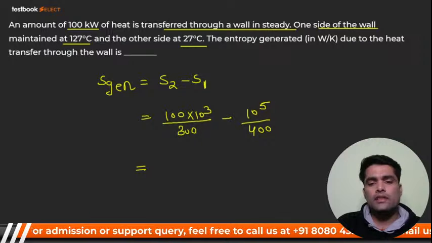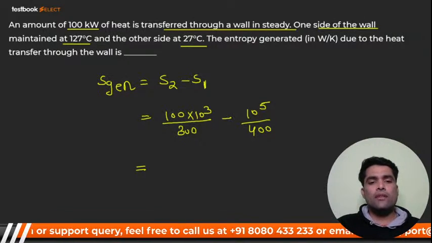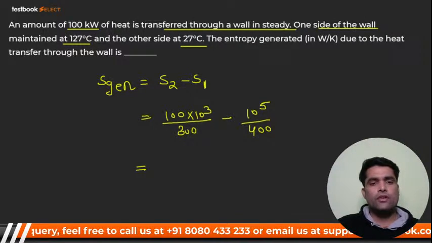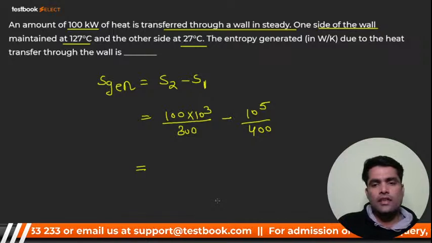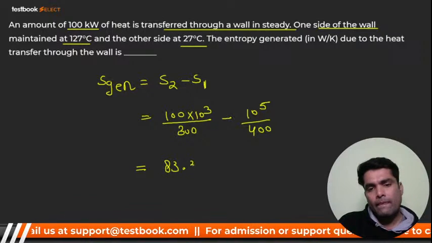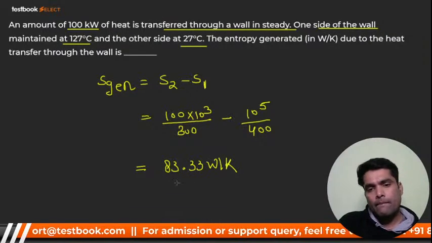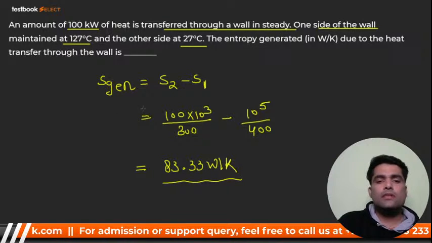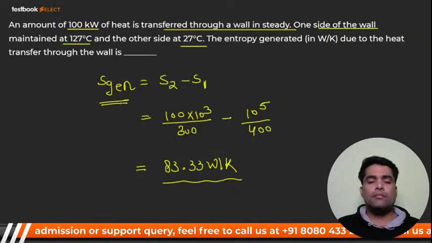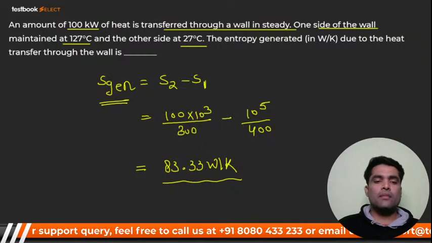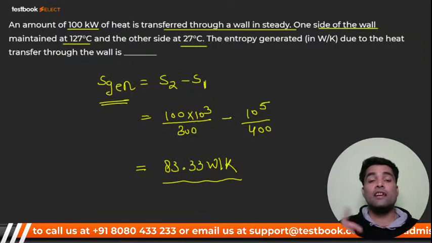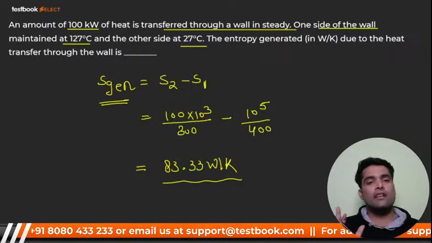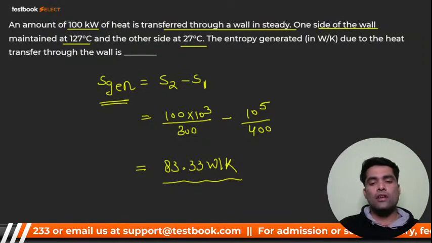Easily you can do it, easily. It's a very easy question, and this kind of question has already been asked in the examination. So what is the answer for it? It should be 83.33. How much are you getting? 83.33. You can do it, it's very simple, you just had to do final minus initial and you'll get the answer. And it is of how many marks? 1 mark in the GATE examination, and 1 mark matters a lot in GATE. 1 mark matters a lot in the GATE examination.